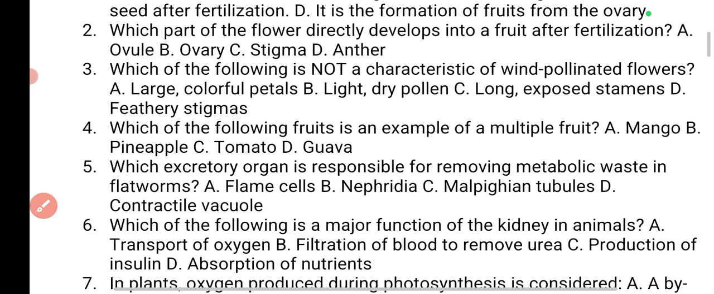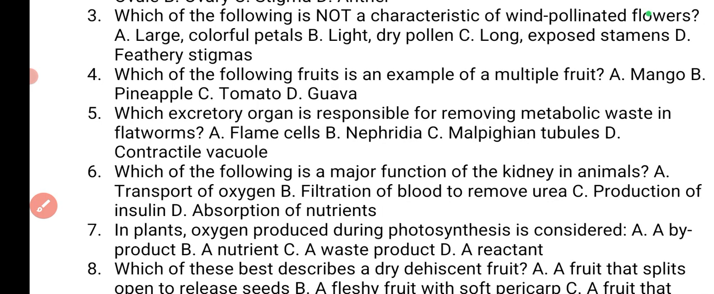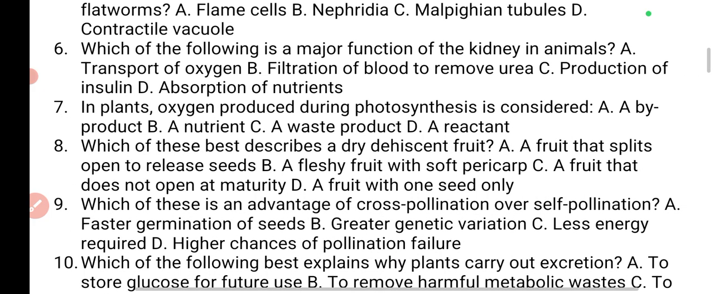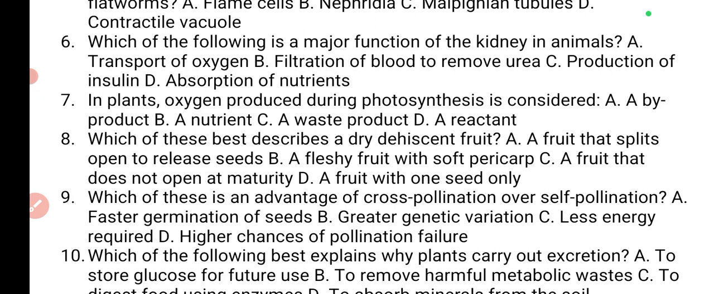All right, the next one, number 6, says, which of the following is a major function of the kidney in animals? The major function of the kidney in animals, A says to transport oxygen, B says filtration of blood. Transport of oxygen is the blood, so filtration of blood to remove urea, that is going to be the answer, because the kidney is excretory in function. The function of the kidney is to help in excretion of urea, isn't it?